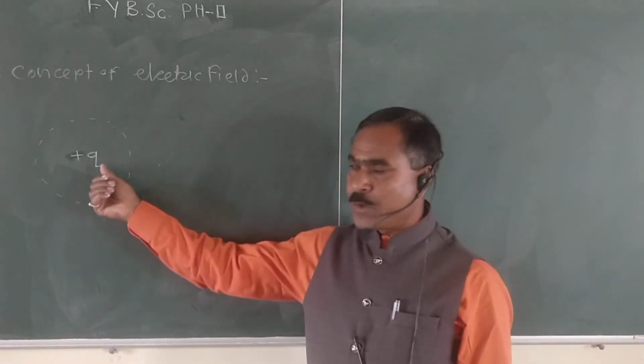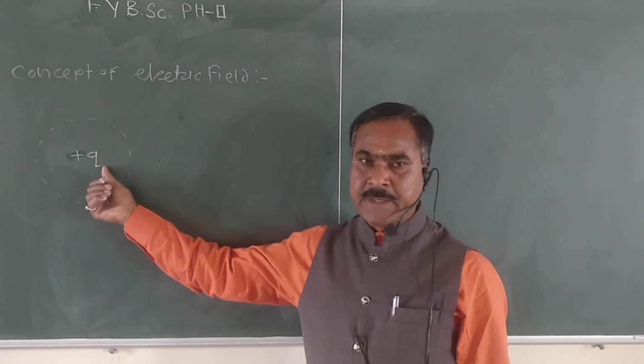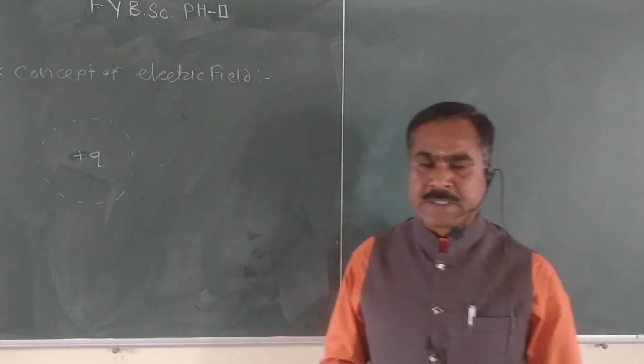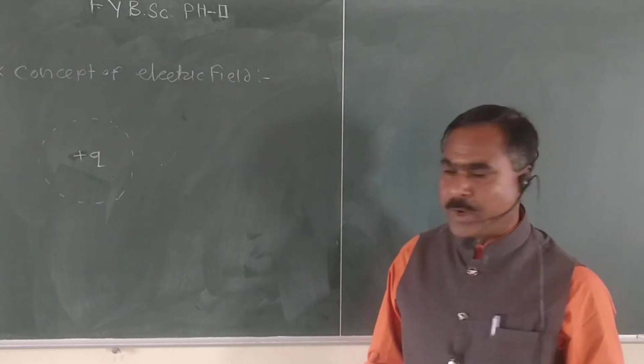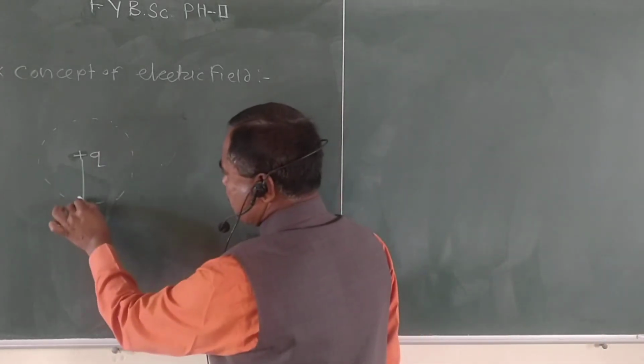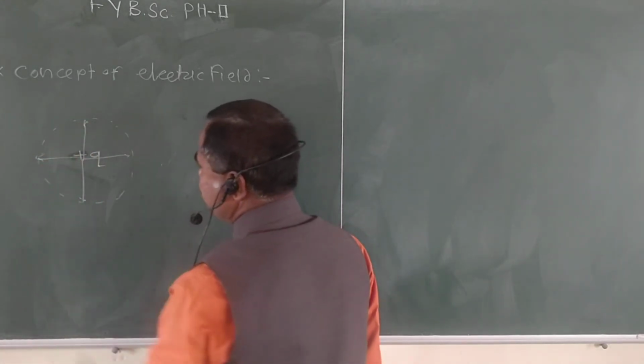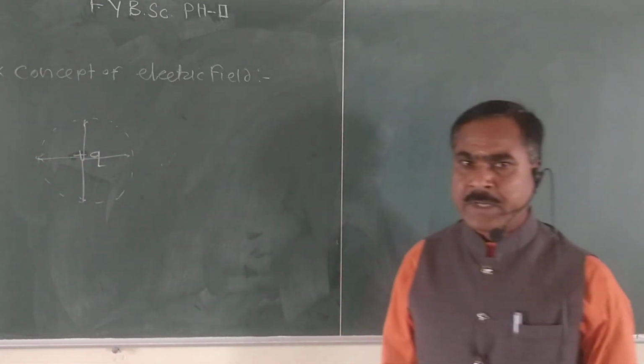If we consider a positive charge, then the electric lines of force of this positive charge are directed outward. These are the electric lines of force, and they are directed outward.